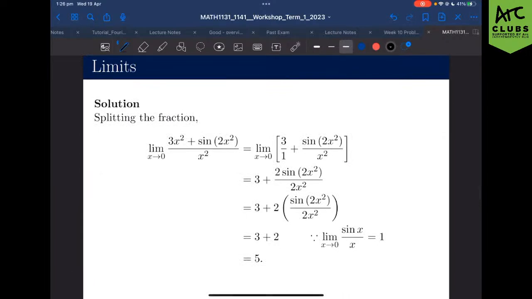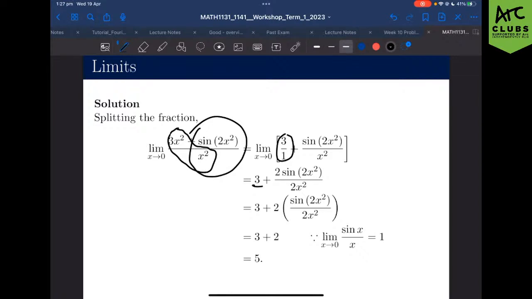And so when we break it apart, this 3x squared over x squared comes out and turns into just 3, and our other side, sine of 2x squared over x squared, is left. Now, that gives us our 3, and then we're left with a little funky bit where we have sine of 2 times x squared all divided by x squared.